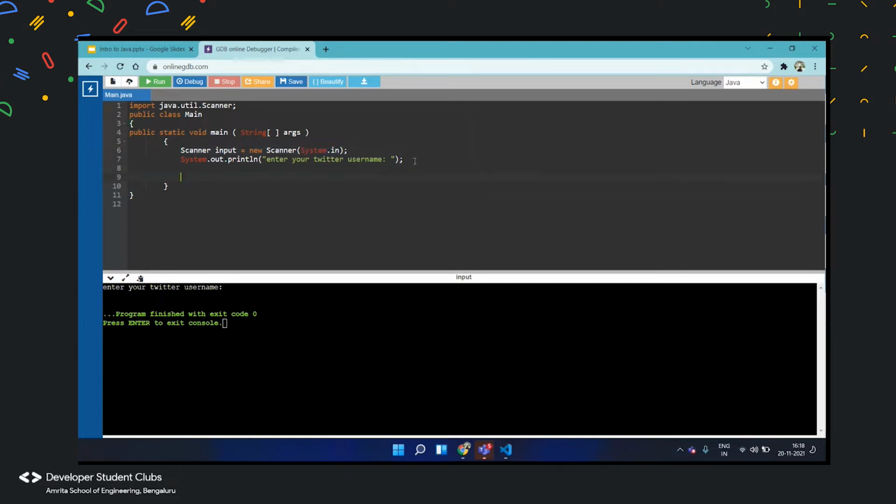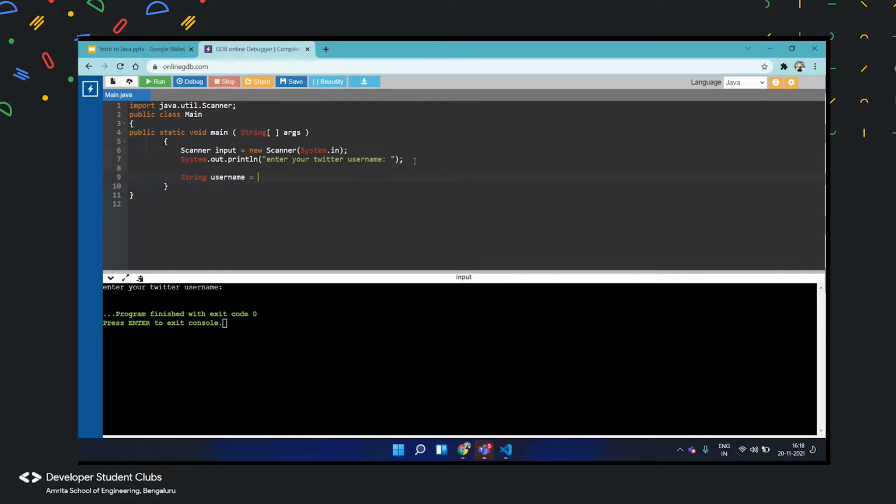Now a username will be a string, a bunch of characters. If it's just integers, like your roll number, it will be something like 200056. That's integers. But your username would be a bunch of words and numbers, so we'll input it as a string. You can do it along with me, and if you get errors, you can stop me in between.